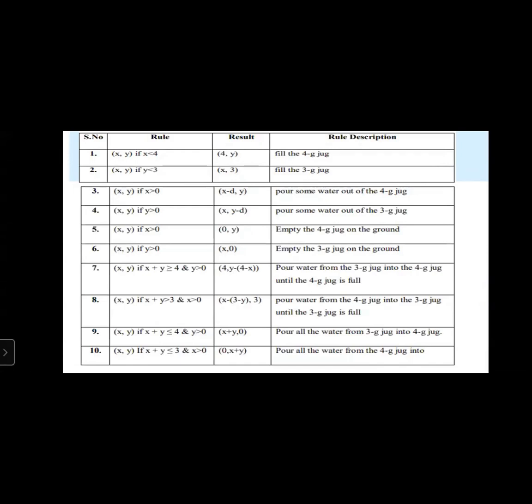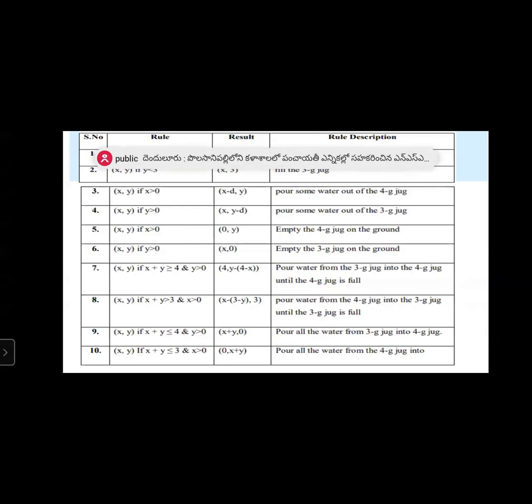Rule 6, empty the 3 gallon jug on the ground. Rule 7, pour water from the 3 gallon jug into the 4 gallon jug until the 4 gallon jug is full. Rule 8, pour water from the 4 gallon jug into the 3 gallon jug until the 3 gallon jug is full. Rule 9, pour all the water from the 3 gallon jug into the 4 gallon jug. Rule 10, pour all the water from the 4 gallon jug into the 3 gallon jug.